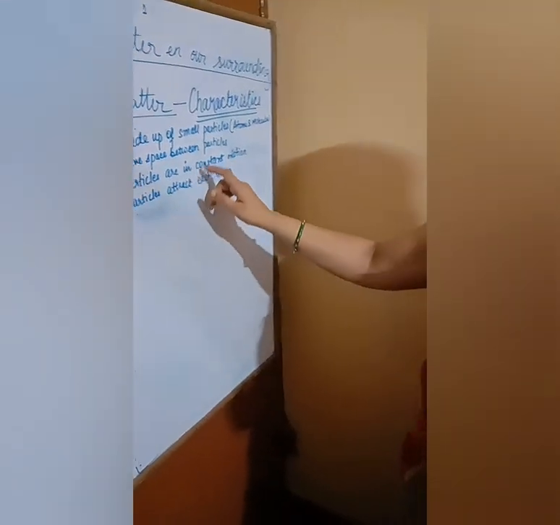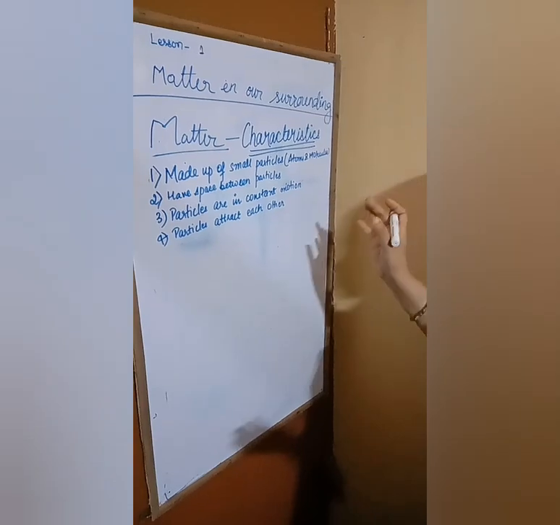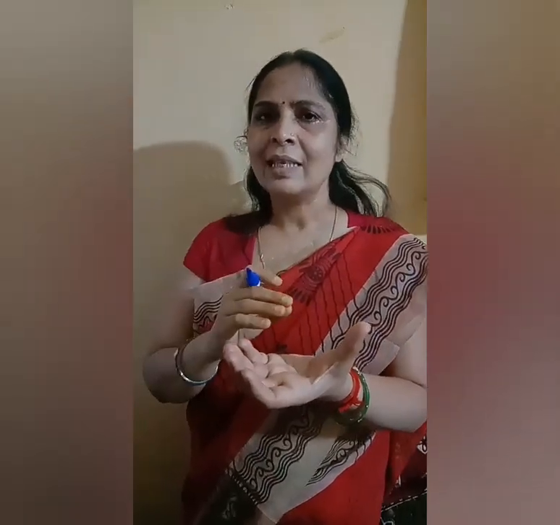Matter's particles are constantly in motion. We can call this the kinetic property of matter. Take a glass of transparent water and add one drop of ink or color, then just watch. You can see the color slowly moving everywhere.